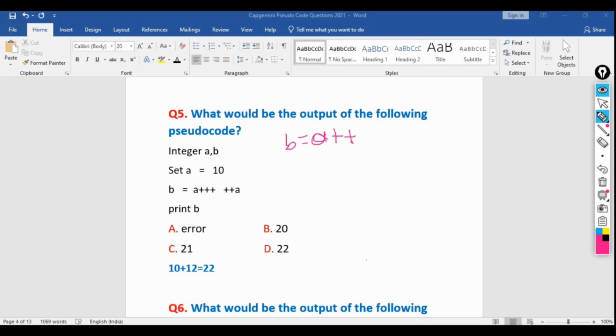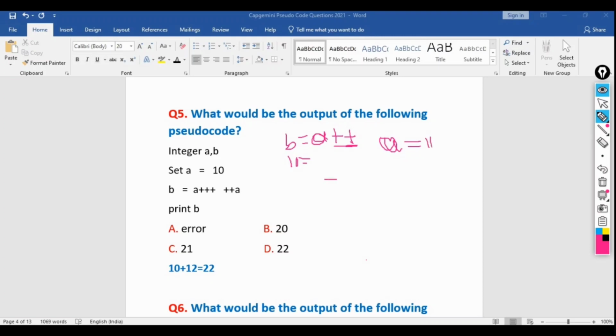This is the post increment operator, so it will simply first assign the value to b, so b will be 10, then it will do the increment. That means the next time, suppose we are printing the value of a, the value of a will be 11.